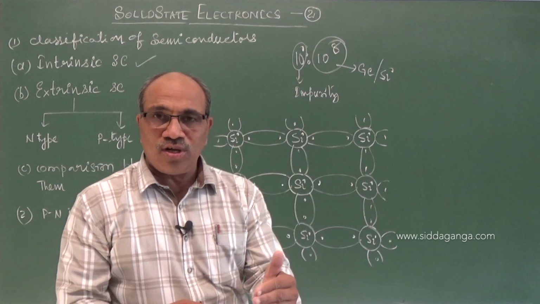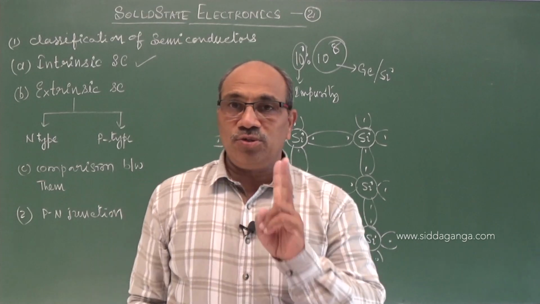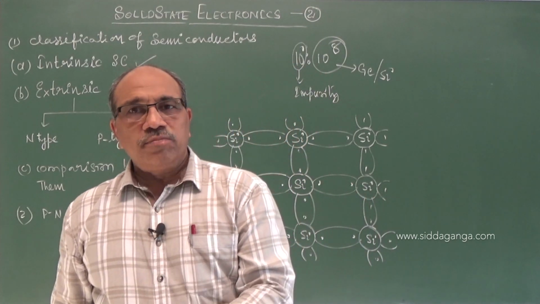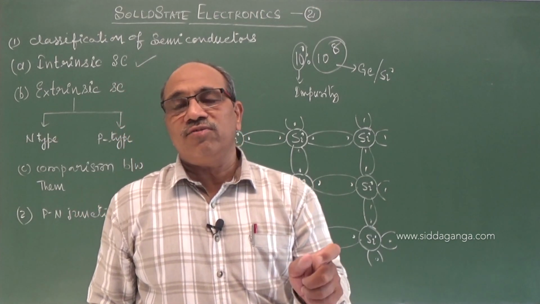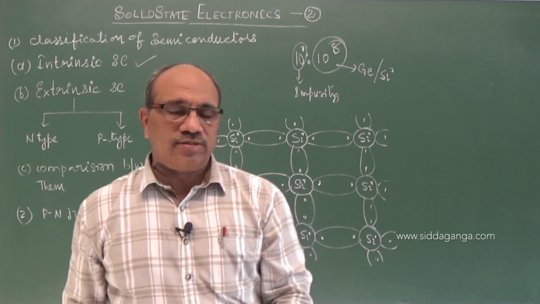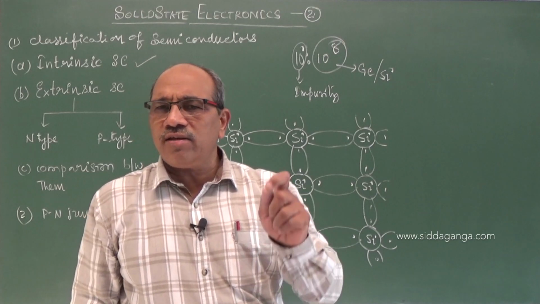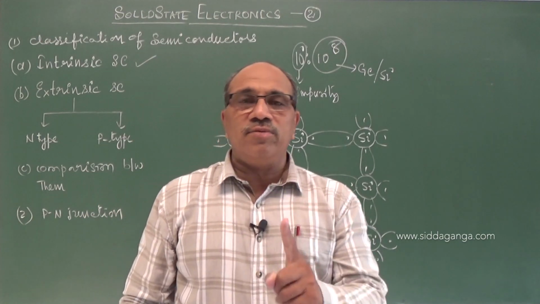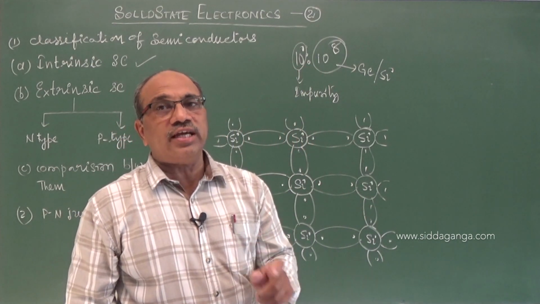If we add more, then again it damages the crystal structure. Therefore, two things you remember. Atomic size of the impurity atoms must be of the order of the crystals which we are converting from intrinsic to extrinsic. Number two, the percentage of adding is very, very minimal. For millions of atoms of the crystal, one impurity atom can be added. Even think how much conductivity it can be varied.